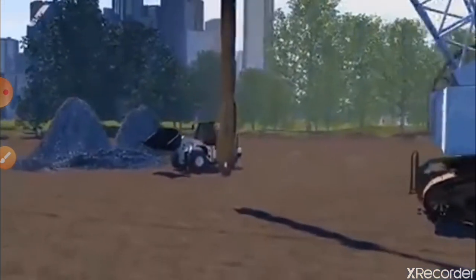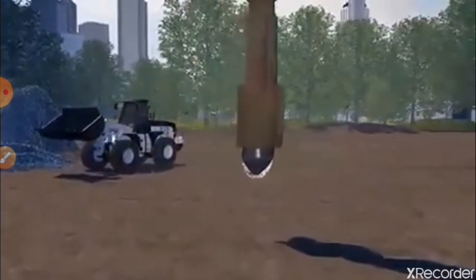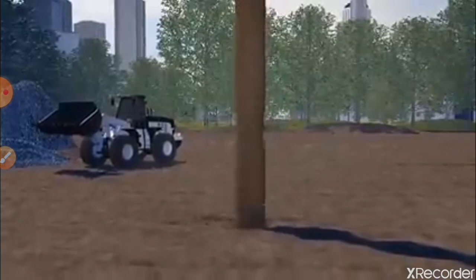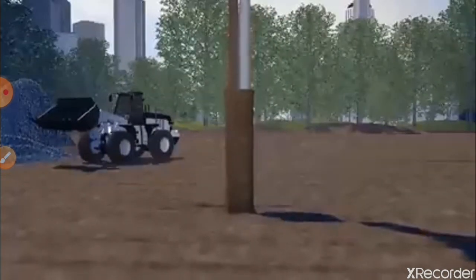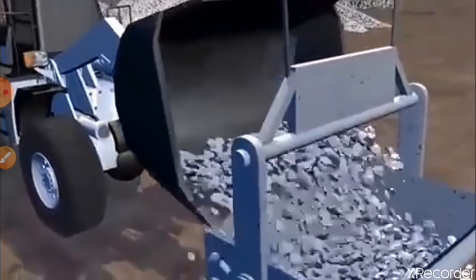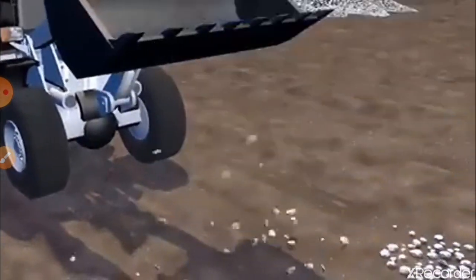The video shows how the stone columns are provided in the soil. Initially, a borehole is sunk inside the soil, which goes to the required depth. Then it is filled with granular soil or granite.